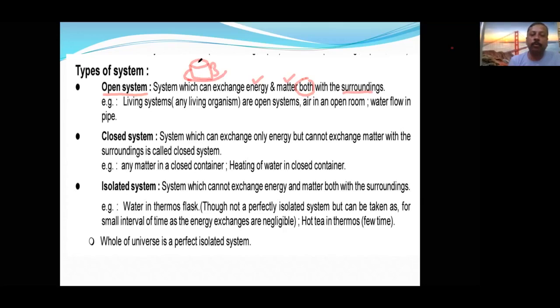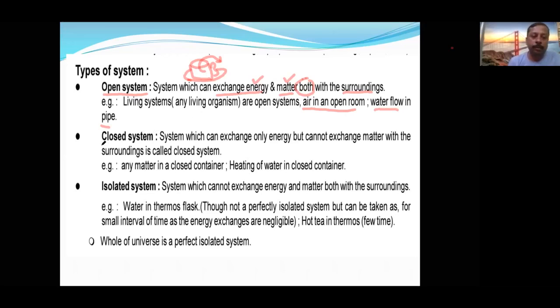Now it is open, so heat will be given by the system to the surrounding, so there is exchange of energy. Some vapors are going out, therefore matter is also lost by the system. So open system can exchange energy as well as matter, like air in an open room, water flow in a pipe, or any living system, which maintains its temperature against the outside temperature.